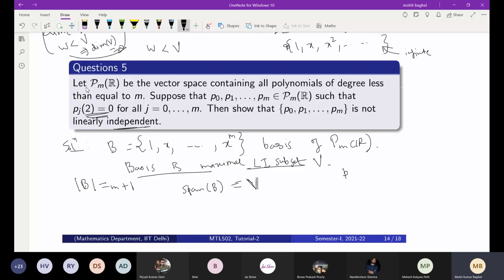What are your P naught to PM? So P naught to PM are such that if you put 2 in place of x, then it will give you 0. So that means if you want to represent this, let's say constant polynomial, let's say 1, in terms of P naught to PM.